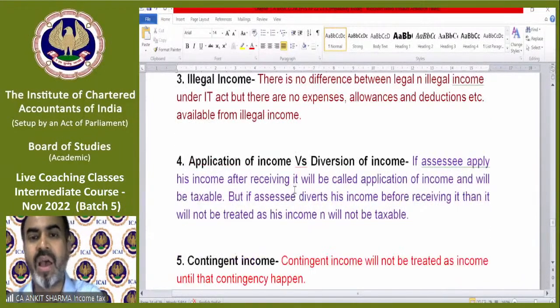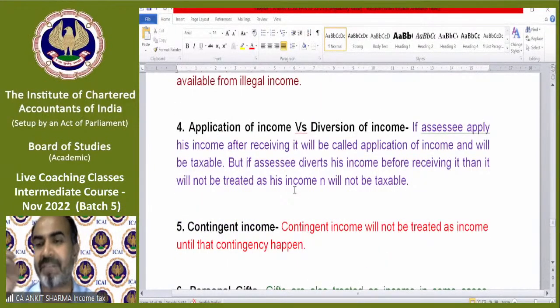You can read it. Application of income versus diversion of income. If you earn some income and then apply it somewhere else, then it is called application of income. For example, I have received 10 lakh rupees as a salary, and out of that 10 lakh rupees, I have donated 1 lakh rupees to some trust. In that case, because I have received 10 lakh initially, my income will be treated as 10 lakh.